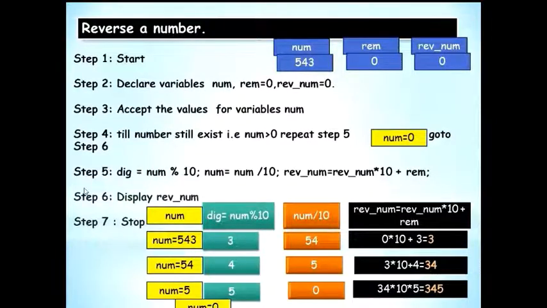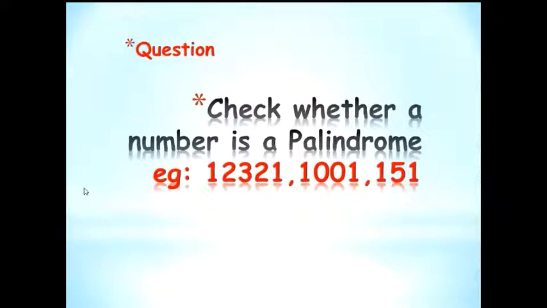So going ahead, check whether a number is a palindrome. 12321 is a palindrome because if you reverse 12321, you will still get 12321. So if the original number is equal to the reverse number, it is called a palindrome.